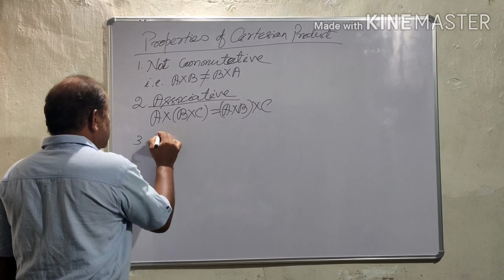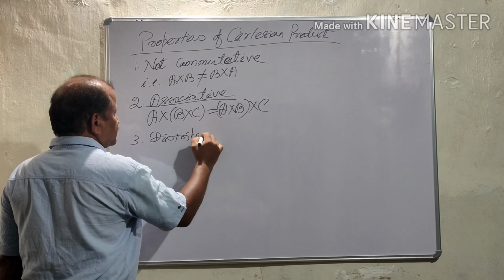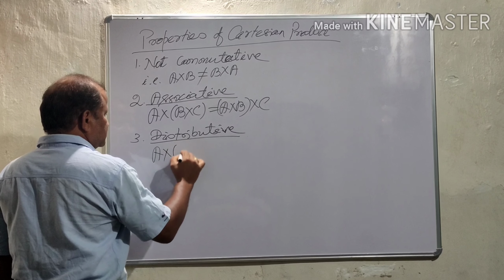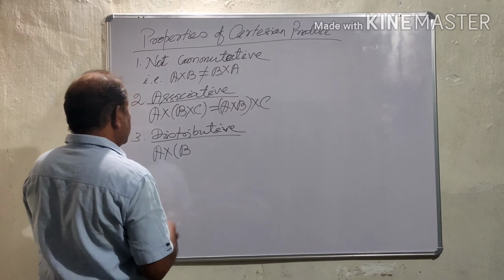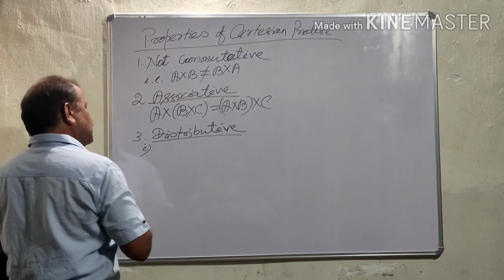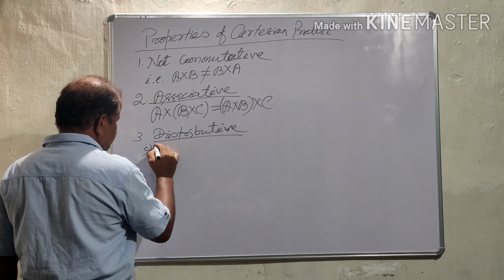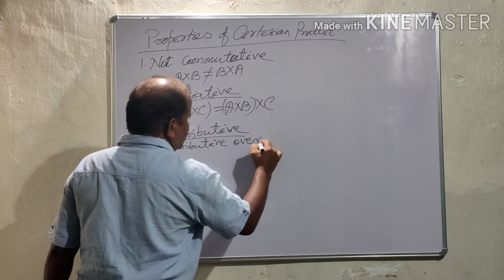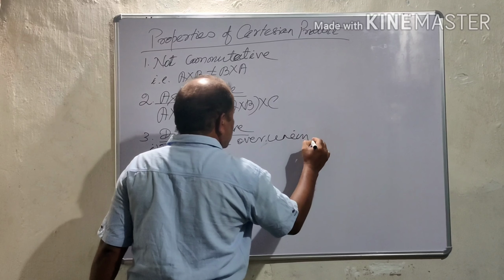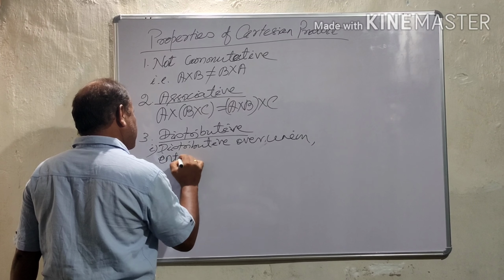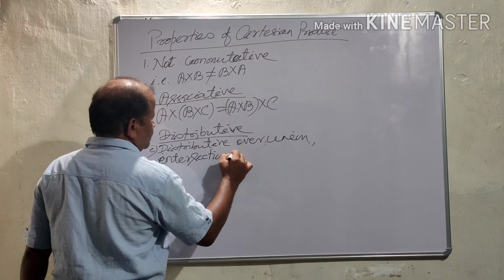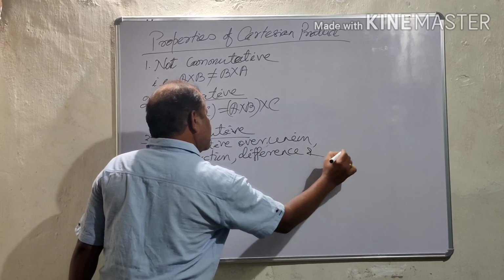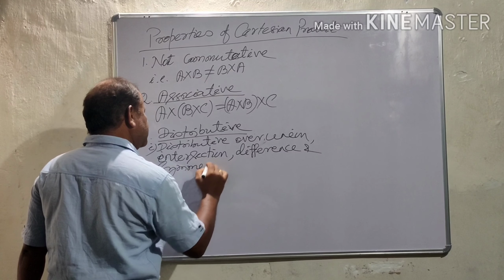Number three, distributive. Distributive over union, intersection, difference, and symmetric difference of sets.